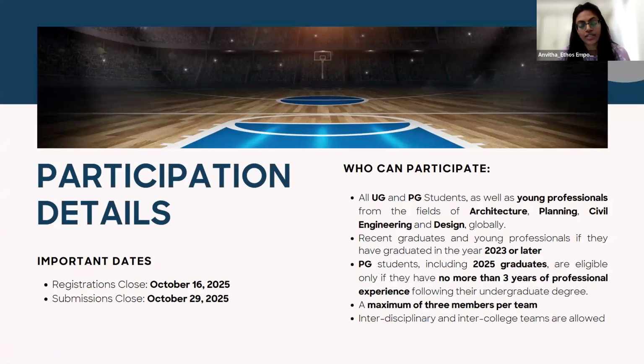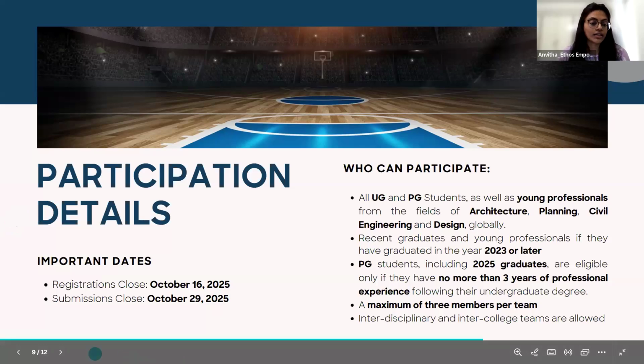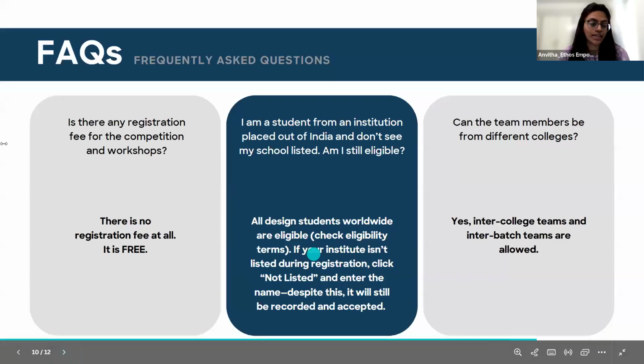On your right is the eligibility criteria. The registrations are open and they close on 16th of October, and the submissions close on 29th of October. Coming to the participation eligibility, all the undergraduate and postgraduate students of architecture, engineering, planning, design globally are eligible to participate in this competition. Recent graduates and young professionals, including 2025 graduates or 2023 and later, are also eligible. The team can comprise a maximum of 3 members, and you can make teams within colleges, or within practices if you're a young professional, and interdisciplinary convergence is definitely encouraged.